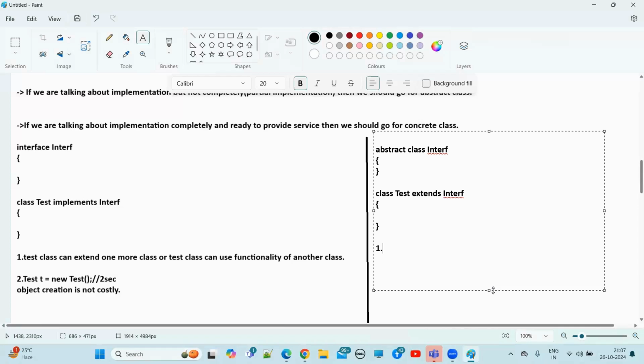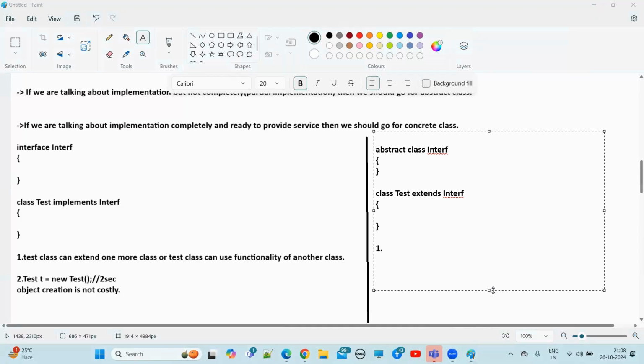In Test class, I want to use the functionality of another class. Can we use it? We cannot use. Already we extended one class, so we cannot extend any other class.